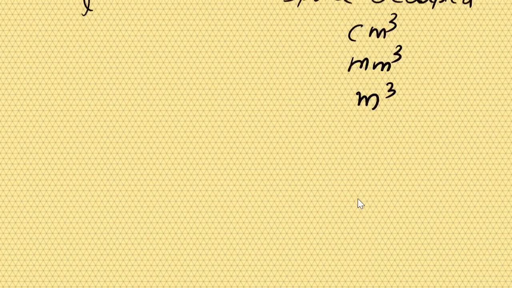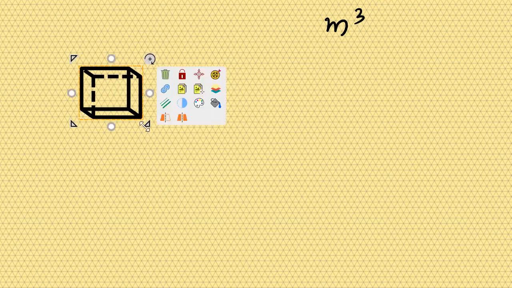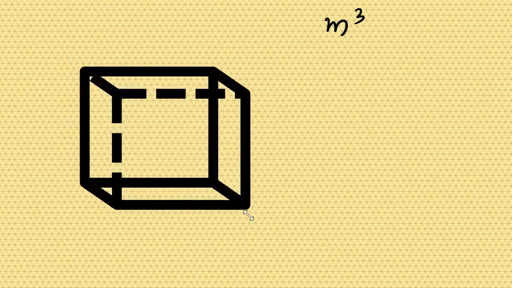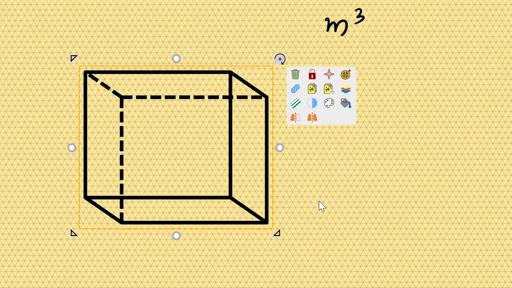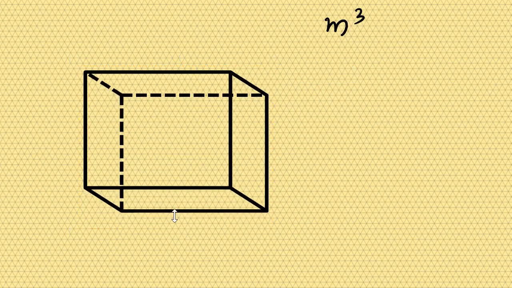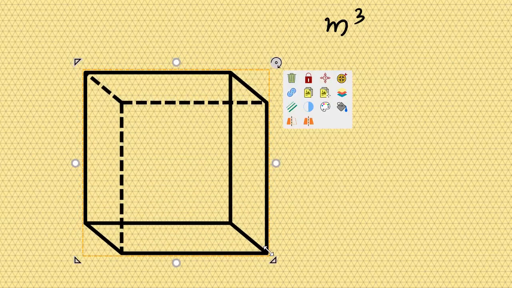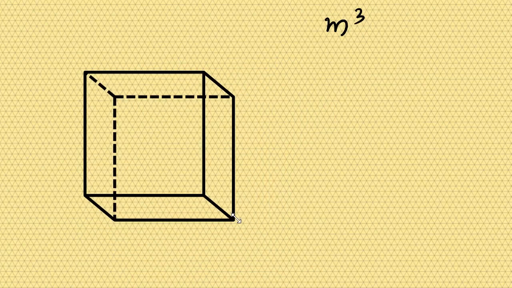Understood? Let us go ahead. What is the next figure you studied last year? It was a cube. Cube is almost the same, but the peculiarity is that for a cube the length, breadth, height all are equal, square on all sides.